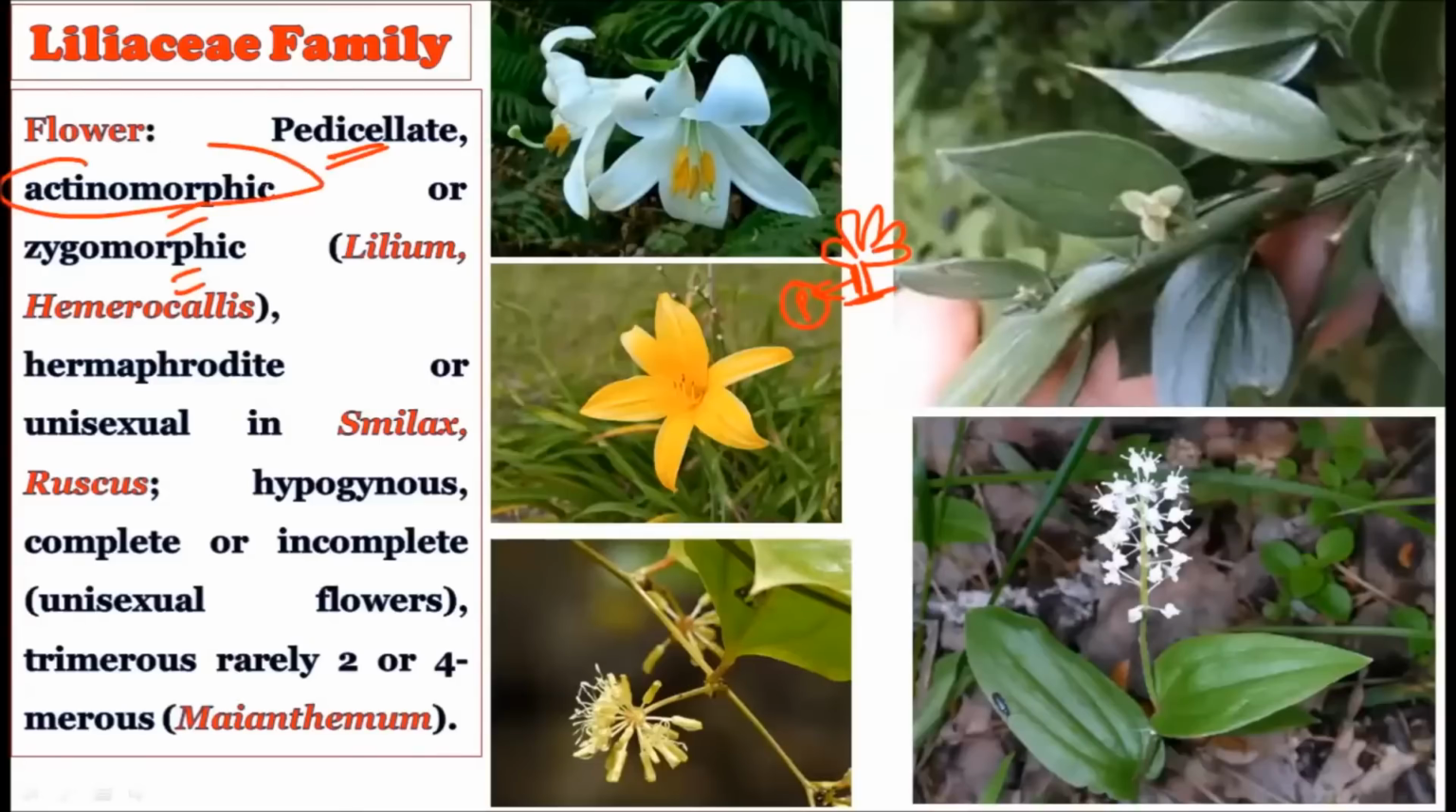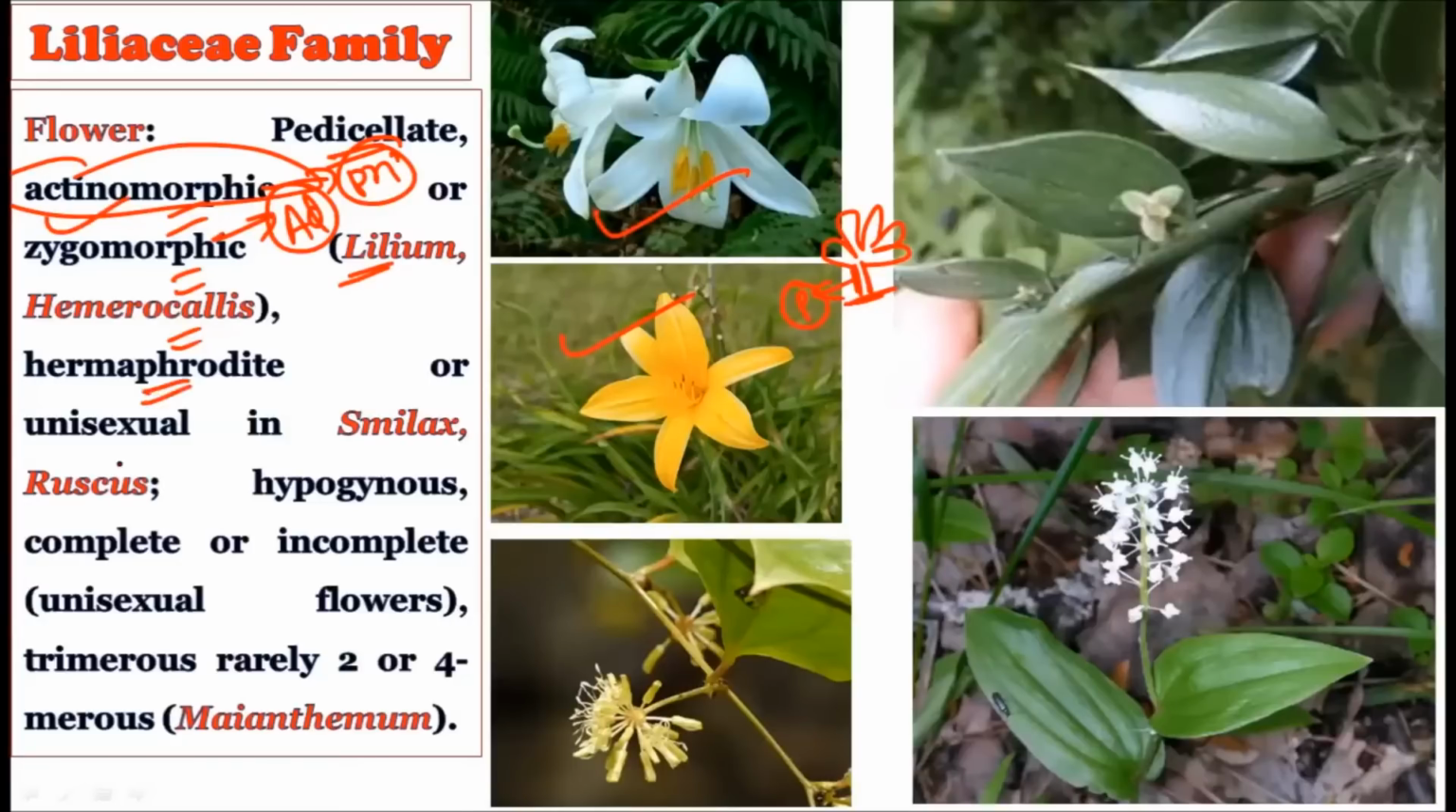Actually, this actinomorphic flower is considered a primitive characteristic, while the zygomorphic flower is considered an advanced type of characteristic in the Liliaceae family. So for that we have examples of Lilium and Hemerocallis. See, this is the Lilium flower, and this is the Hemerocallis flower, and these flowers are examples for the actinomorphic and the zygomorphic conditions in the Liliaceae.